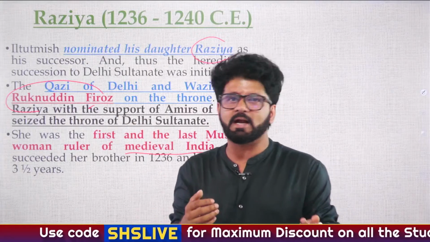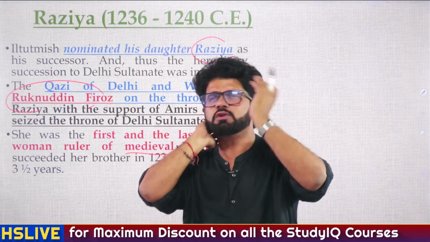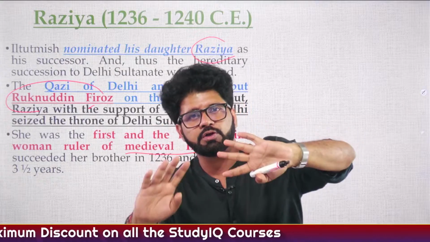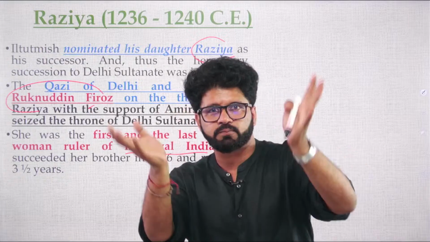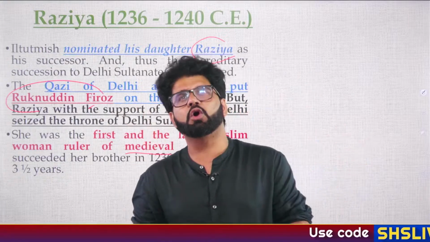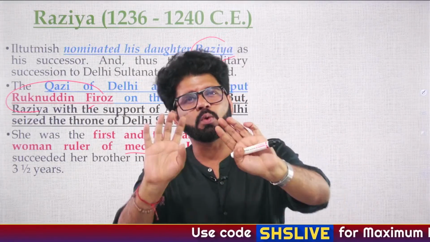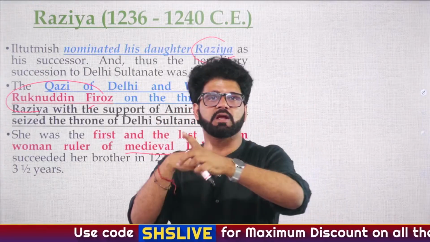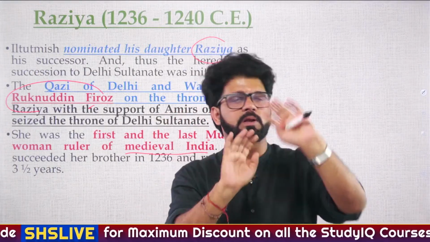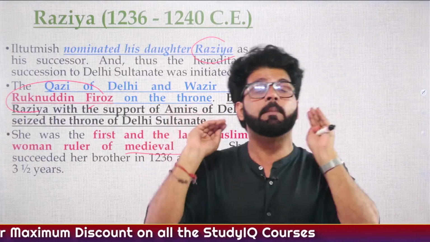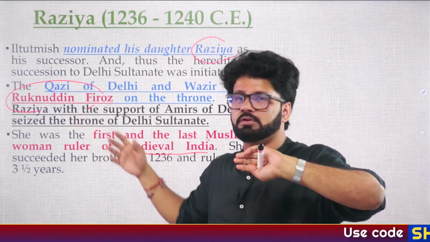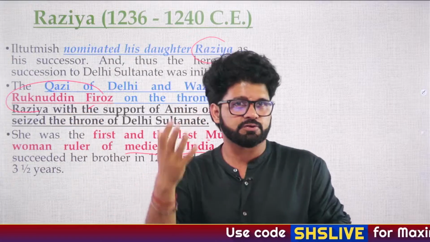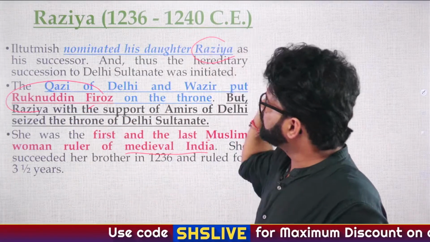So many people at that time had hereditary or orthodox thinking, that is the right word here, that Turkish nobles were ensuring Turkane Chehelgani, which was installed by Iltutmish, the corps of 40 nobles. But according to Barni, he hardly finds 25 nobles. So that is just a nomenclature, Turkane Chehelgani or corps of 40. Many people believe that it was not more than 25 nobles. But these nobles were ensuring who is going to be in power or not, right? And they were not liking Razia Sultan. So they wanted Ruknuddin Firoz, but Razia was smart, she was shrewd, and she removed Ruknuddin Firoz